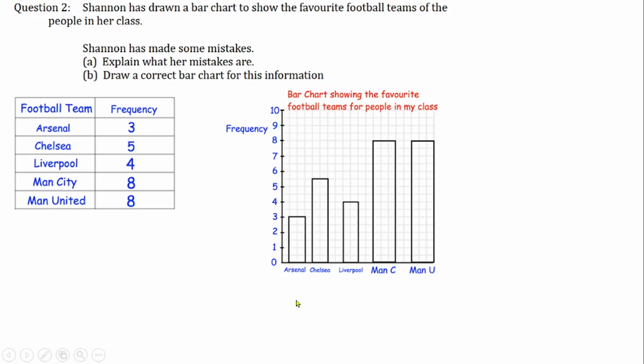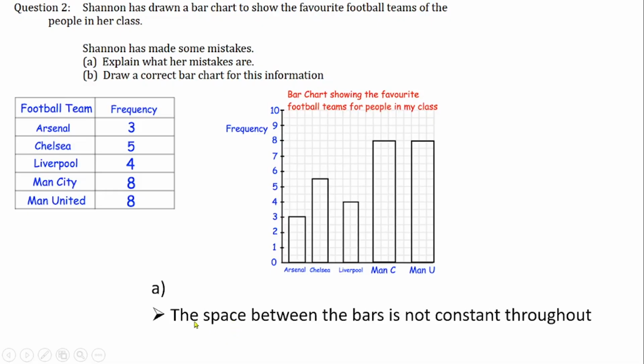That is one mistake. Another mistake we need to see is that if you look at the width of the bars, they are not constant as well. These two seem wider than these remaining three bars here. So those are the errors that she made in preparing this bar chart. So these are the things they want us to find.